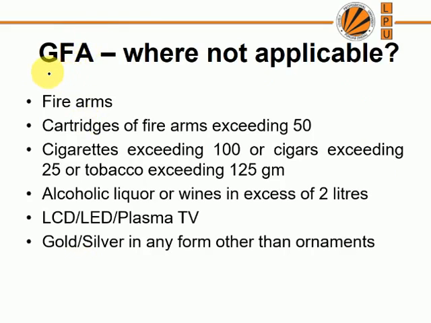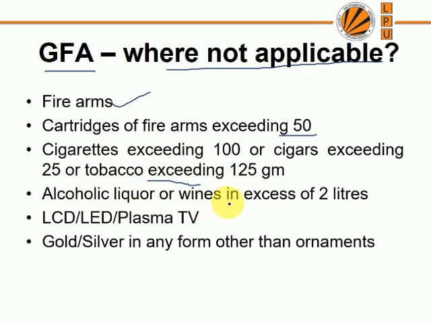We have discussed where GFA, general goods free allowance, is not applicable. It is not applicable on firearms, or cartridges of firearms if they exceed 50. Cigarettes, if they exceed 100, GFA is not applicable. Cigars, if exceeding 25, not applicable. Tobacco exceeding 125 gram, GFA is not applicable. Means cigar till 100, GFA is applicable. You can bring it in under the value of GFA, right?